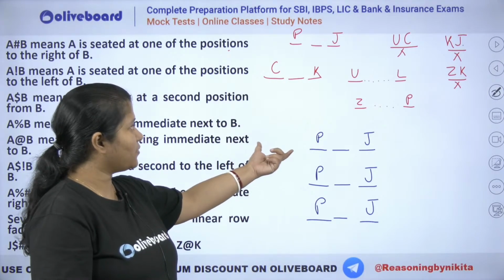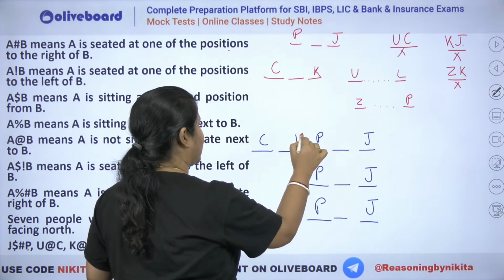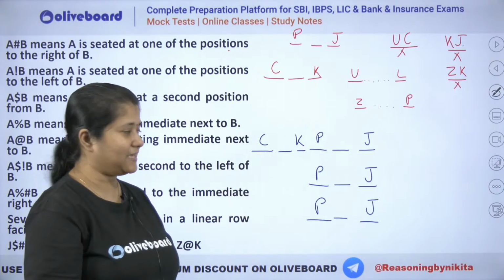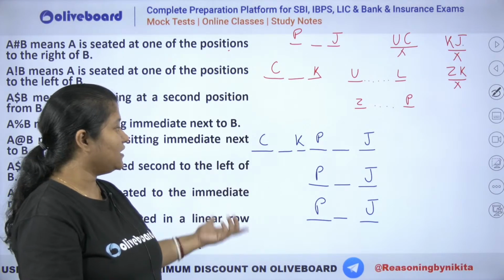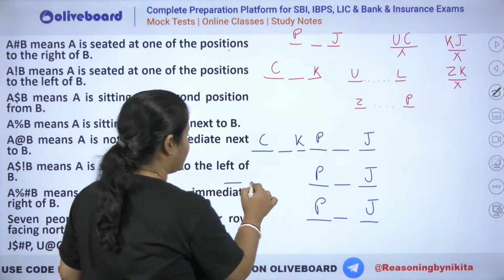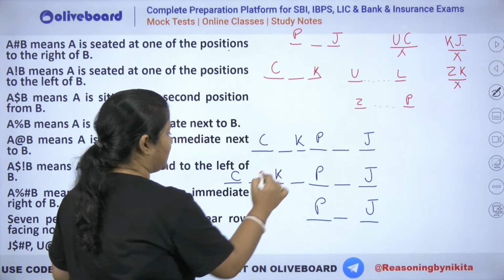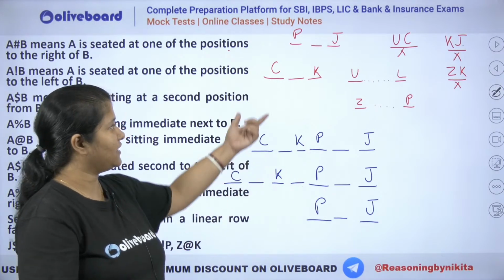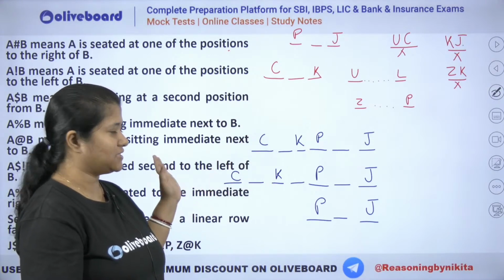So you can see one possibility is that you take C here, right? And you take K here. That is a possibility. ठीक है, ये एक पॉसिबिलिटी बनेगी कि C और K को यहाँ पर प्लेस कर दो. Similarly, you can have 4 people towards the left, that is, let's say 1, 2, 3, 4. You can see C can be here and K can be here. But the problem with this one will be we have this information. नहीं, ये भी possible है, right? We can have this possibility as well.